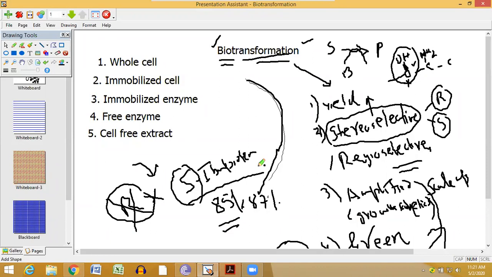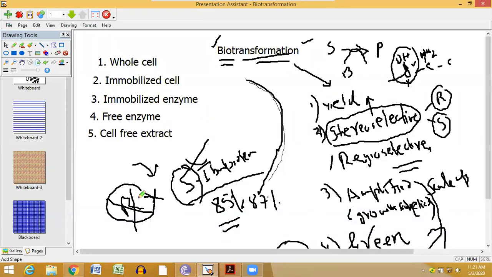But if you apply an enzyme or cell, the stereoselectivity is amazing. Enzymes are highly stereoselective. If the enzyme is S specific, it will only produce S. There will be no R. It will add hydrogen or put a hydroxyl only in one direction, not in the other direction, and that direction will give you the S isomer.